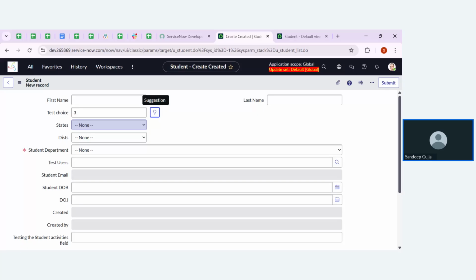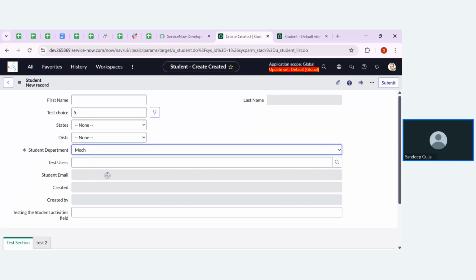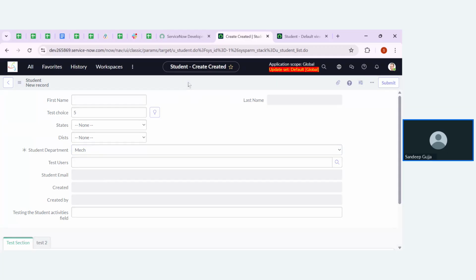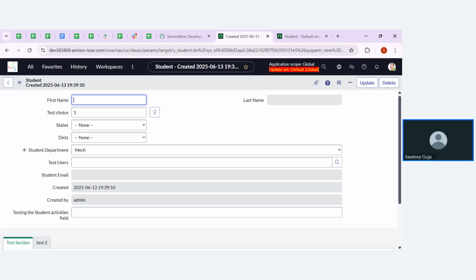But if you don't want to choose that choice, and rather I want to create a new value, enter that value and have it saved in the record, then I can go with the suggestions. Now, if I enter 5 as my value, it will accept the value. Let me save the record now. You can see, my record got saved.